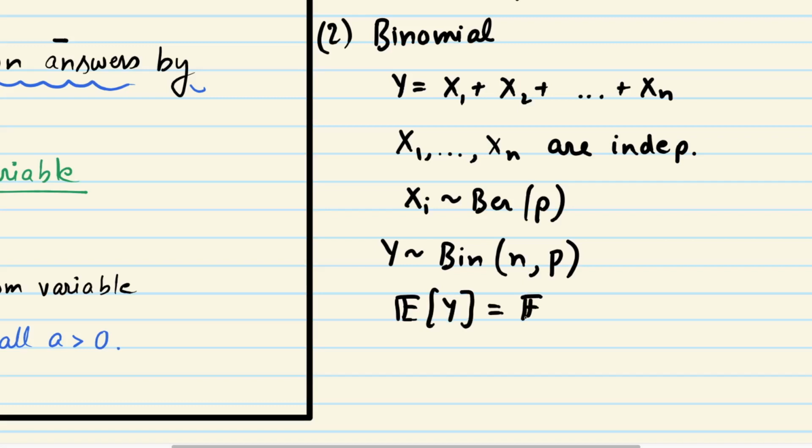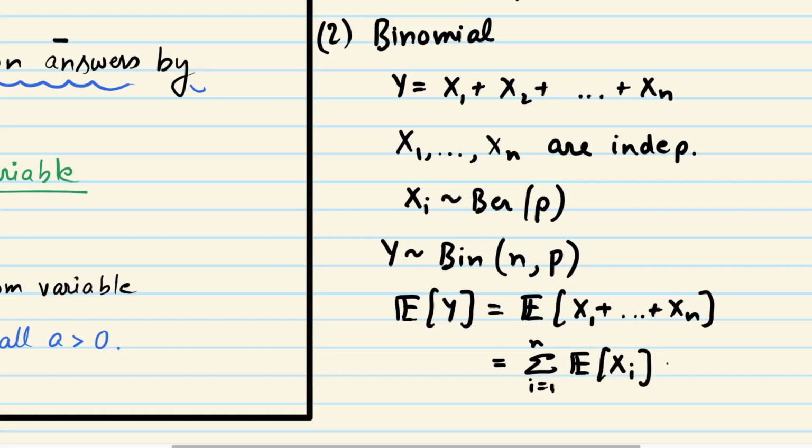So what is the expected value of y? Well, the expected value of y is the expected value of x1 plus up to xn. This linearity of expectation is a property which I want you to use very frequently. And this can be written as the summation over i equal to 1 to n of the expected value of xi. Each of these is p, so it becomes np.